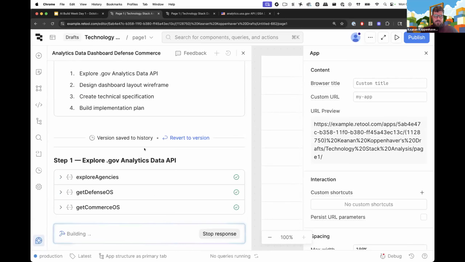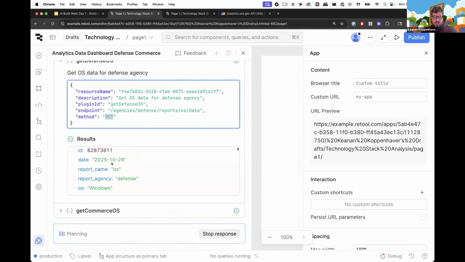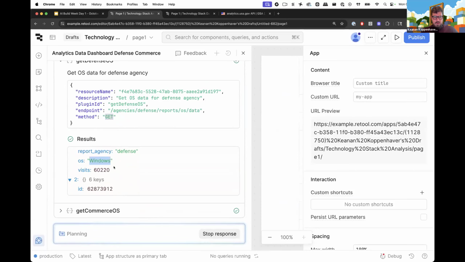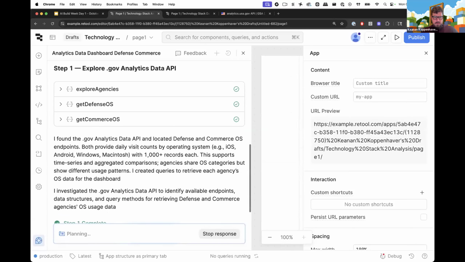So again, at any point, the steps are delineated here for you to take a look at. And so if you say, oh, what did it do when it got this endpoint again? You can basically click in here and see, okay, you use this endpoint here. It called this method. And here are all the results it got. So it does look like it's pulling operating system data for us. Windows, it's got Android here. So that looks pretty promising. So that looks good. So we'll close this back up and we'll see what's going on here.